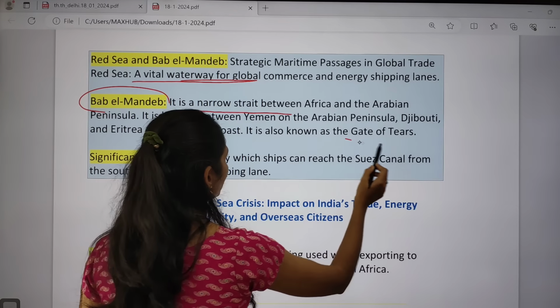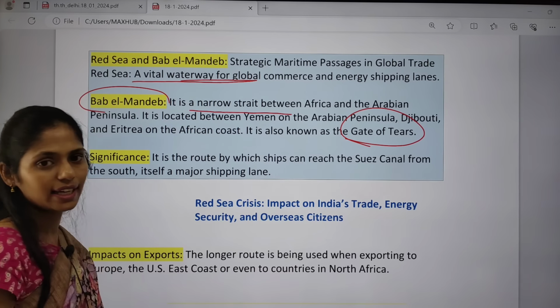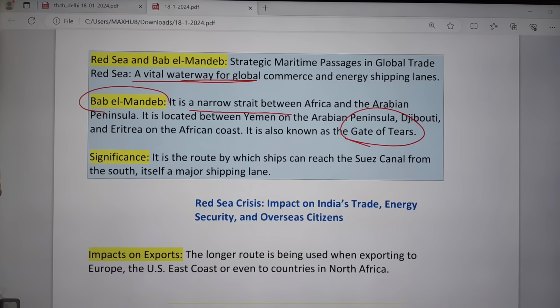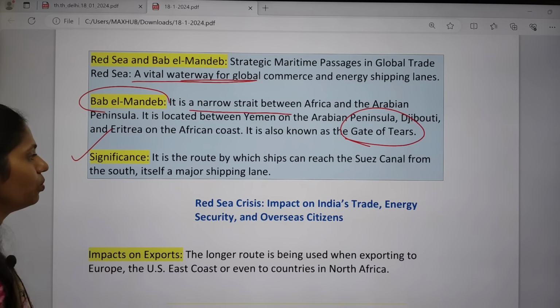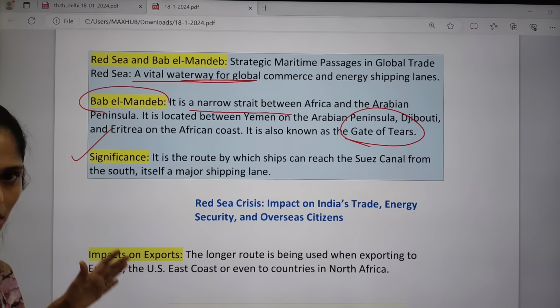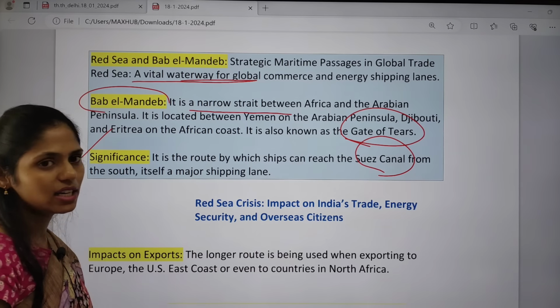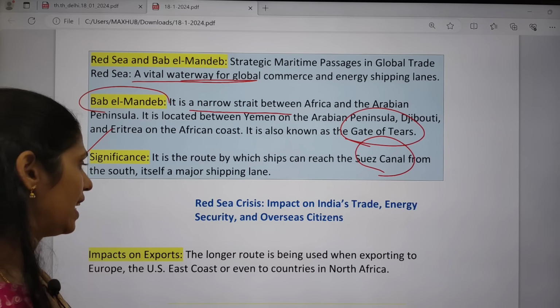You can get a question like which of the following straits is called the Gate of Tears? That is nothing but the Bab el-Mandab. And if you see the significance of this route, by using this route ships can reach the Suez Canal from the south, and it is one of the major shipping lanes as well.